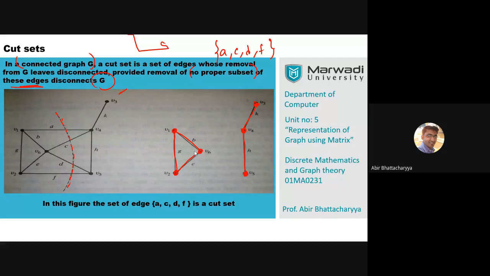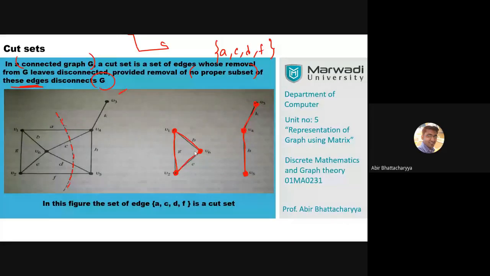If any of you have any idea about proper subset, please let me know. Do you know what is a proper subset? Yes, sir, it is the basic concept of set theory.